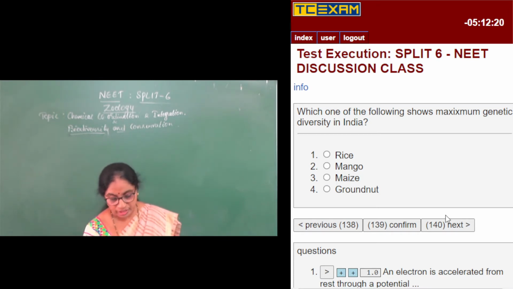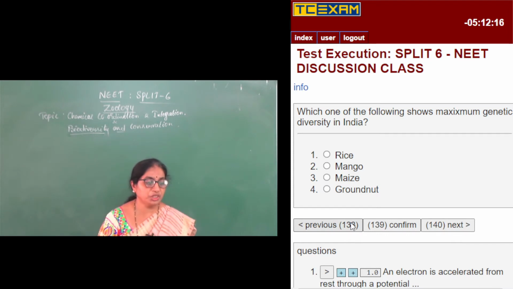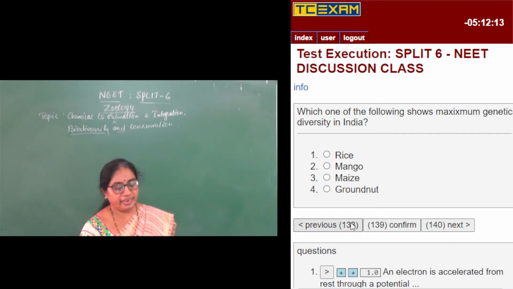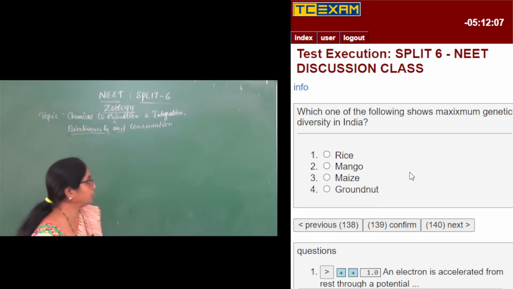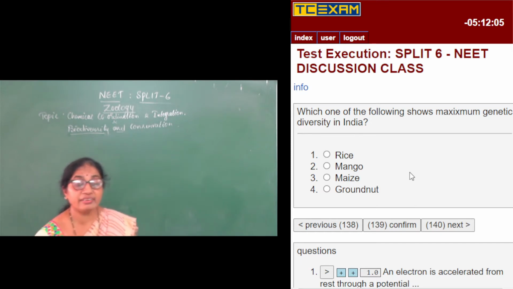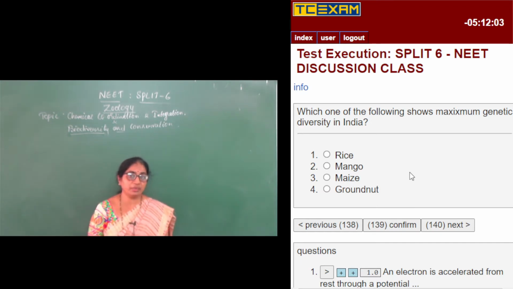Next, moving on to the next question. Which one of the following shows maximum genetic diversity in India? So, which has the maximum genetic diversity? We have studied three levels of biodiversity: genetic diversity, species diversity, and ecosystem level biodiversity.